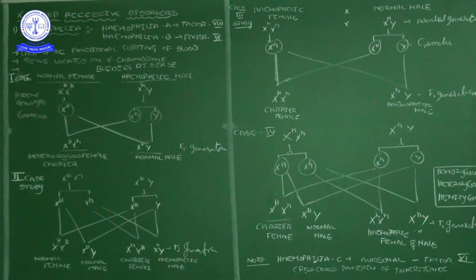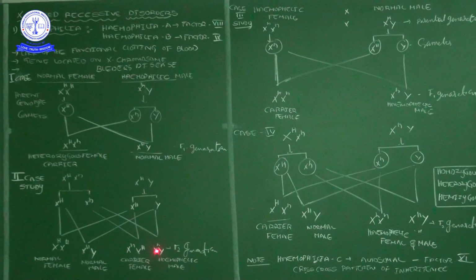Why is it a carrier? I will tell you. When the female is heterozygous, that female person is phenotypically not yet affected, but genetically she has the mutated gene. So that mutated gene is carried by the female organism. So that is the thing.